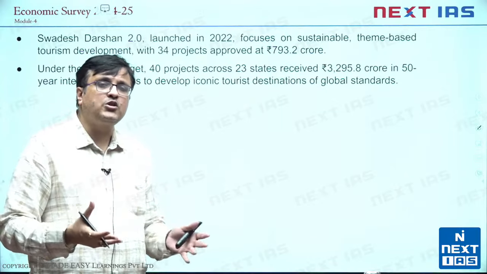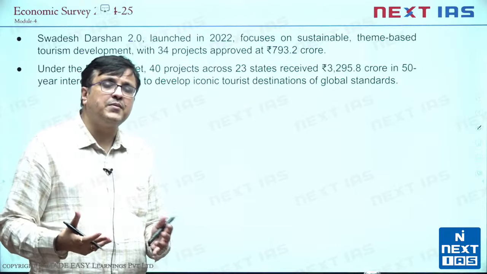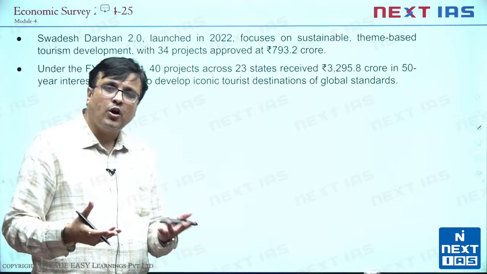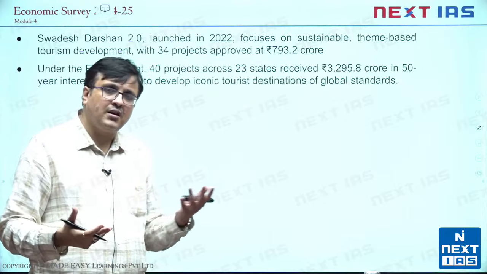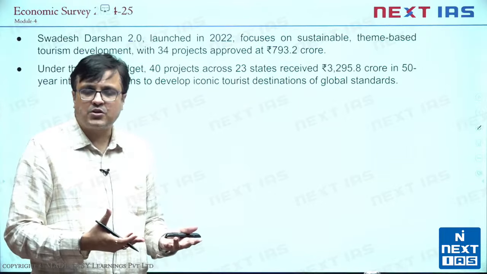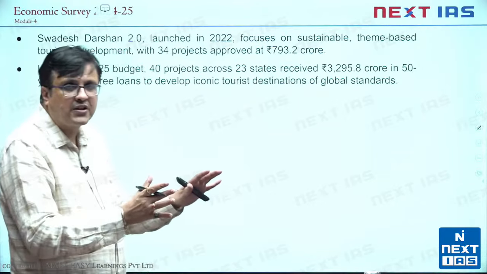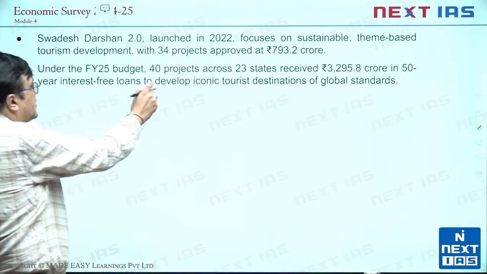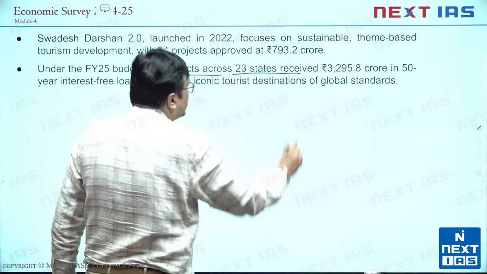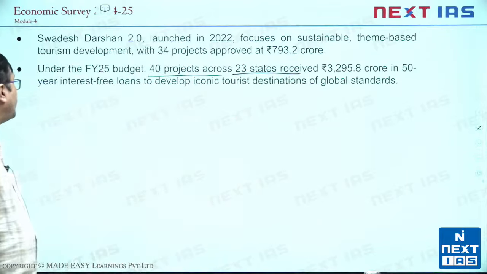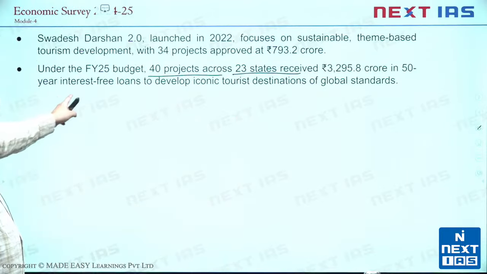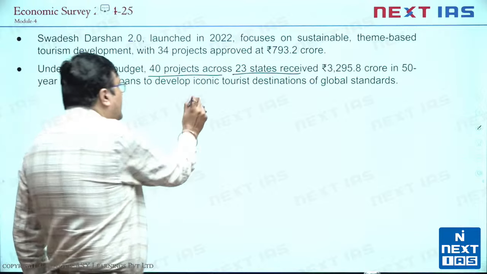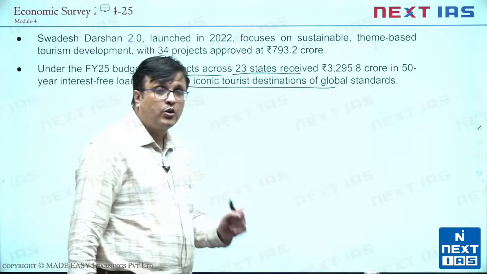Cuisine tourism is eat authentic Indian food. Culture tourism is religious spots or cultural spots, Buddhists, Hindus, Muslims, and Parsis, and so on. So Christians can go that side too. And then in fiscal year 25, 40 projects across 23 states have received more than 3,000 crore as 50-year interest-free loans to develop iconic tourist destinations of global standards.